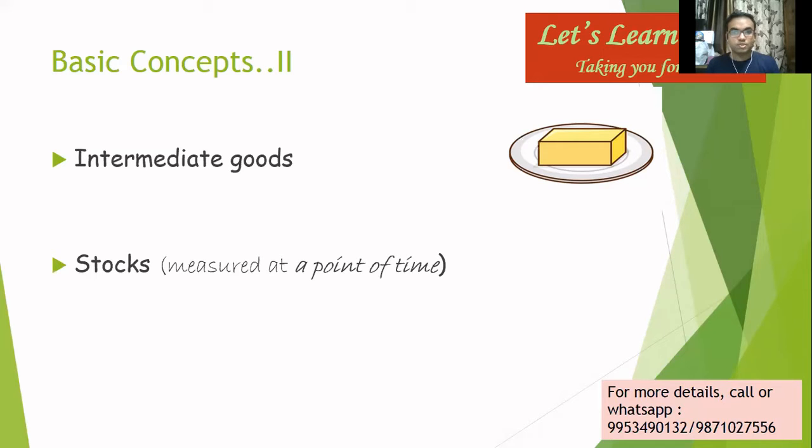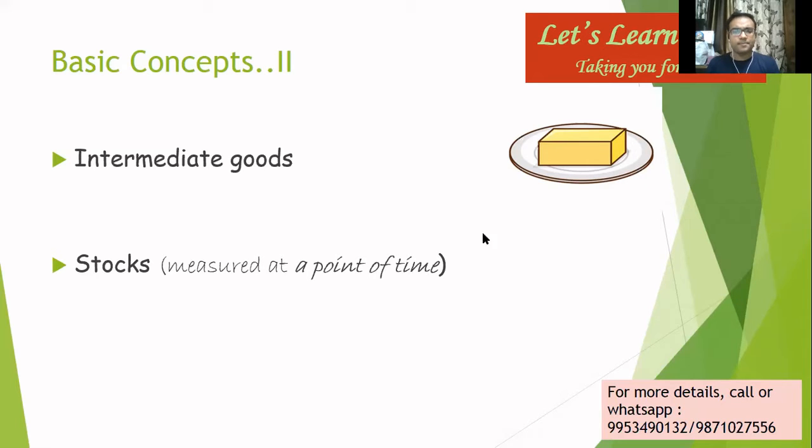Next up, stocks. Now, these are not your stocks which you see on television, right? Sensex, BSE, NSE, and all. I mean, those are also stocks, but this is something which has a different jargon. Any variable in economics, be it income, consumption, investment, capital, anything, is of either of two types. First up, it is measured at a point of time. Say, the easiest example is wealth. The wealth that you have is measured today. So today, at this point of time, how much wealth do you have? It is hence a stock concept.